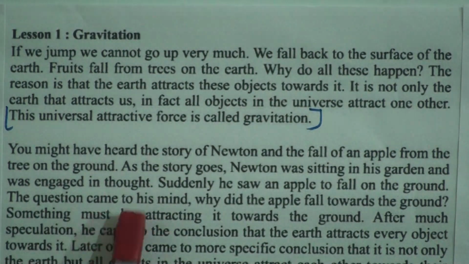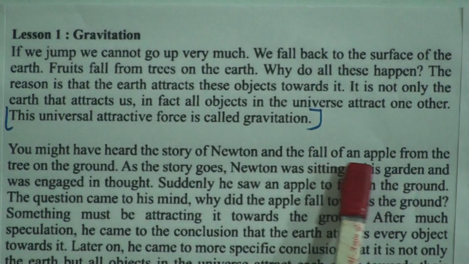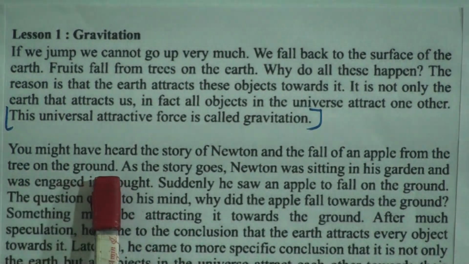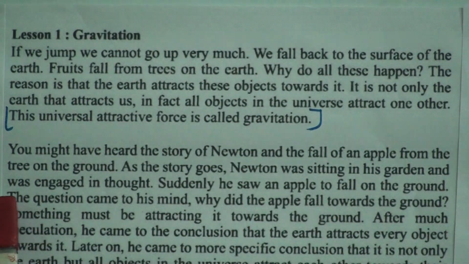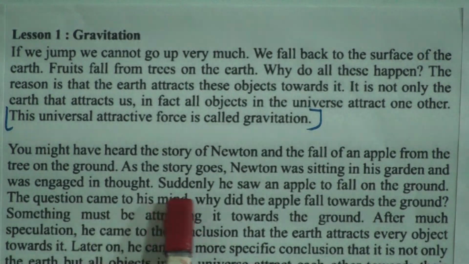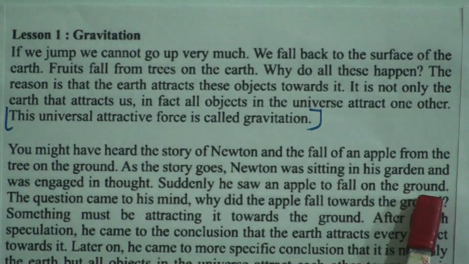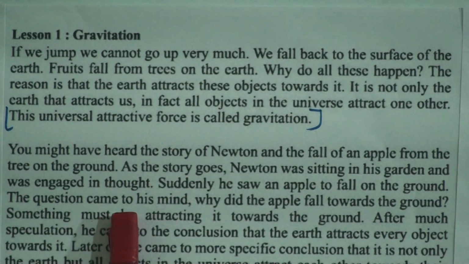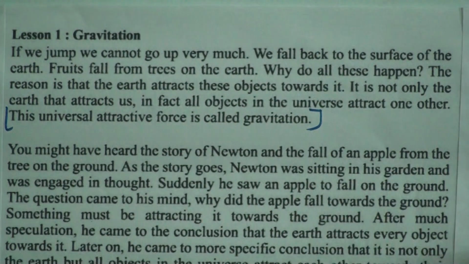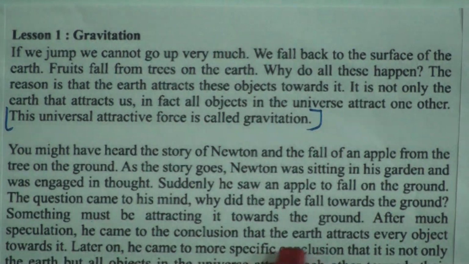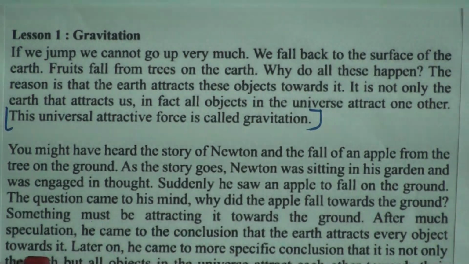You might have heard the story of Newton and the fall of an apple from the tree to the ground. As the story goes, Newton was sitting in the garden engaged in thought. Suddenly he saw an apple fall on the ground. The question came to his mind, why did the apple fall towards the ground? Something must be attracting it towards the ground. After much speculation, he came to the conclusion that the earth attracts every object towards it.